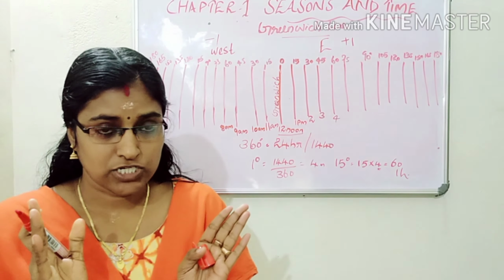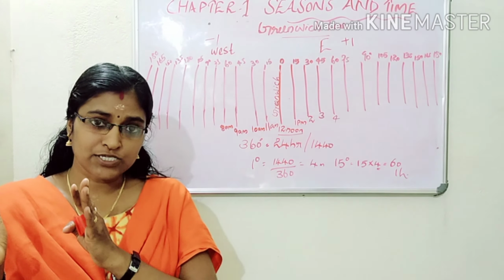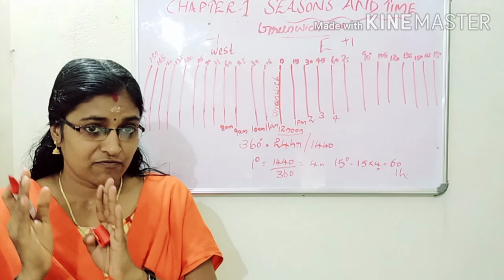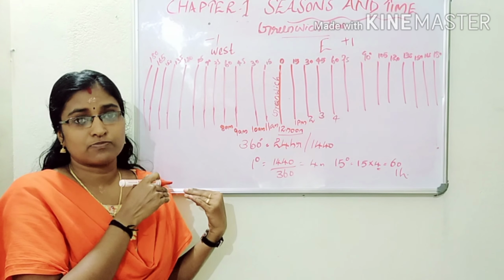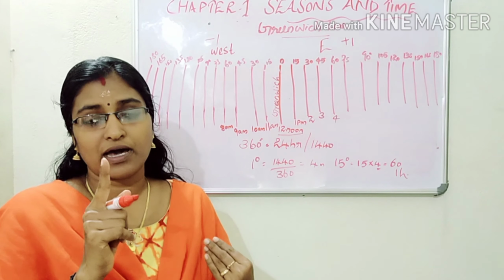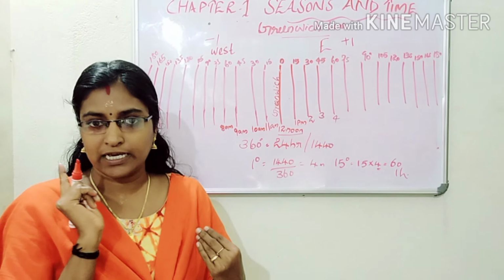Very important topic. When we move to the east of the Greenwich line, for every 15 degrees time increases by 1 hour. West of the Greenwich Meridian, time decreases by 1 hour for every 15 degree longitude.